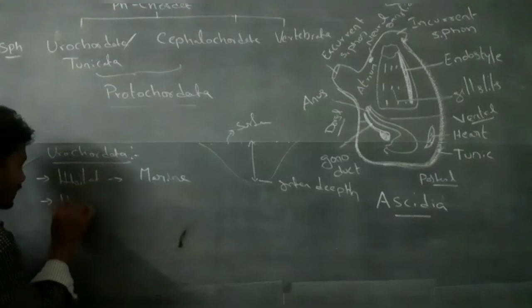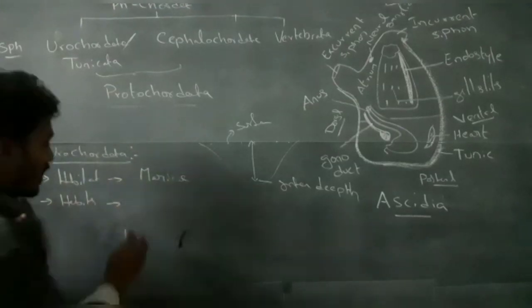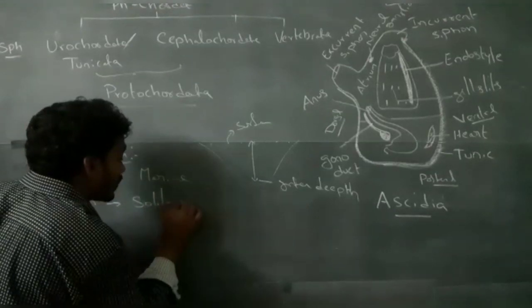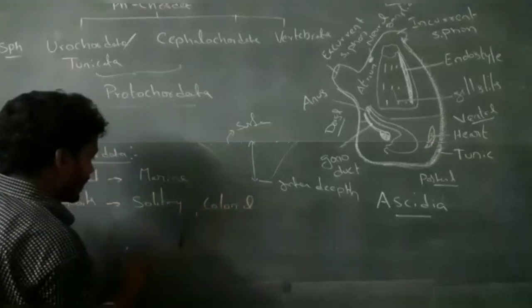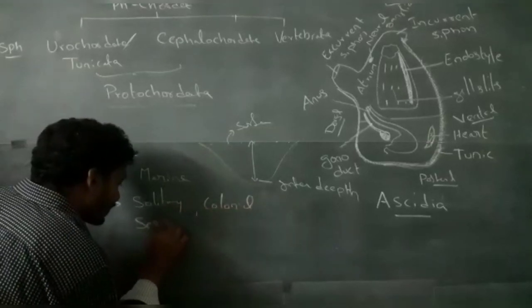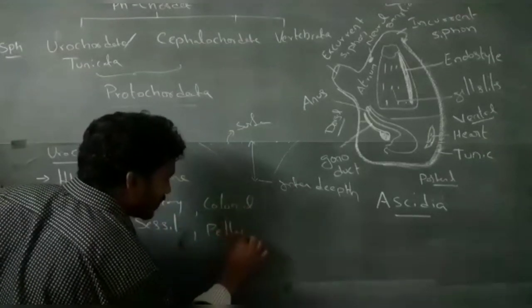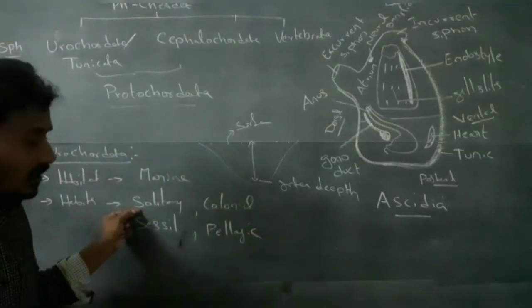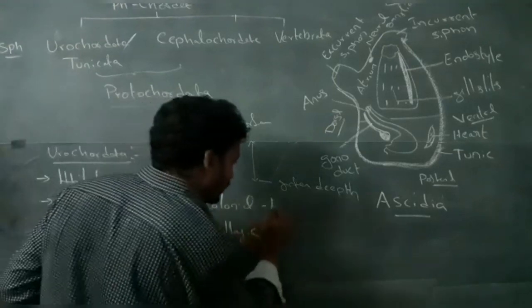Next, habits. Some are solitary, some are colonial, some are sessile, some are pelagic. Colonial example, Pyrosoma.